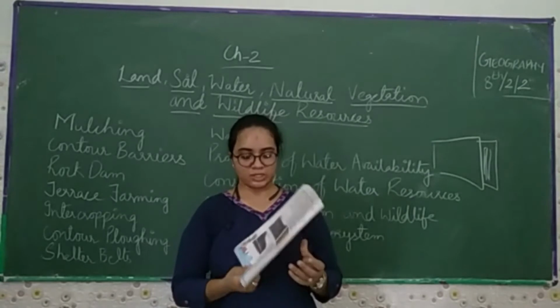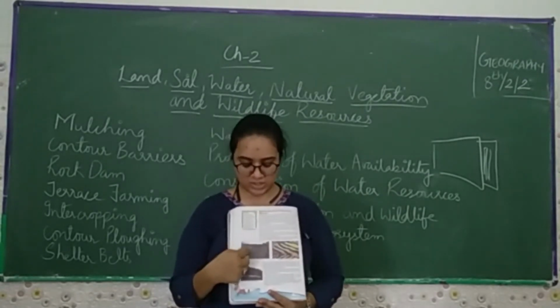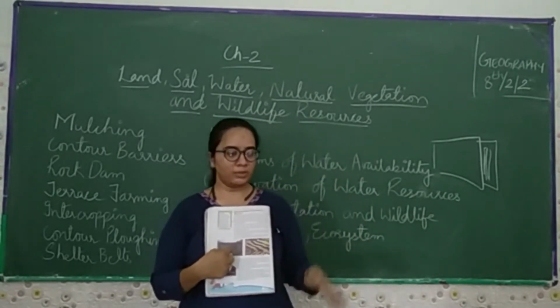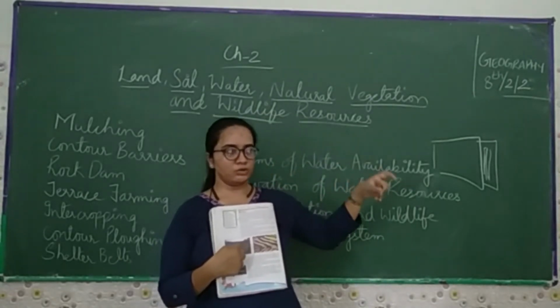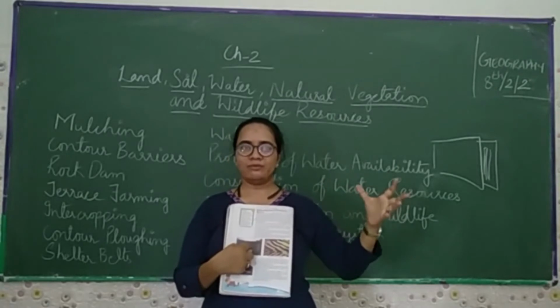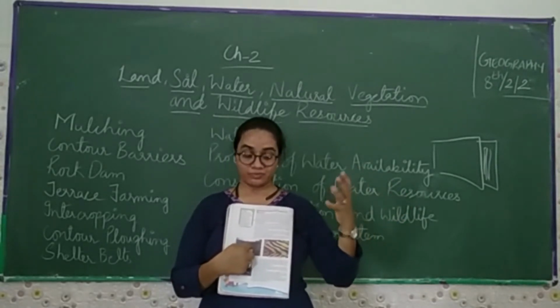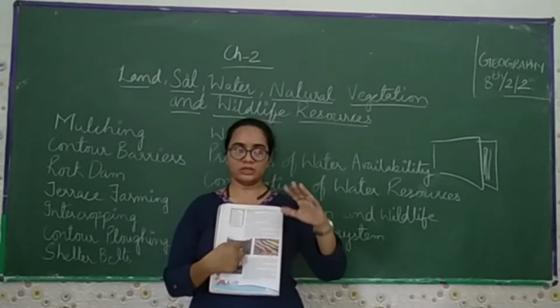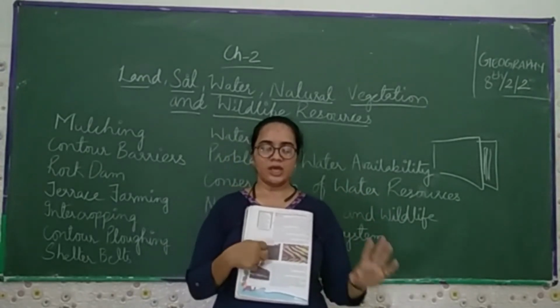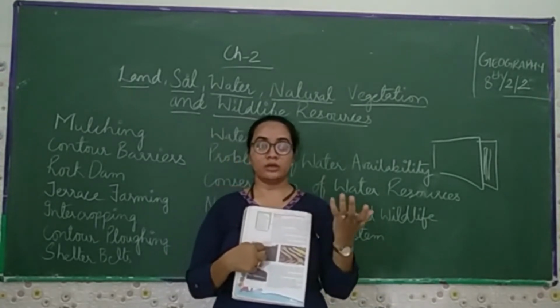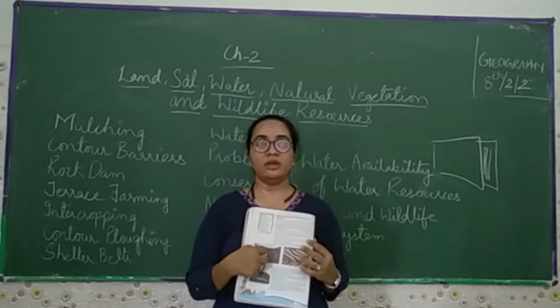So you can see this terrace farming in figure 2.5. If you go to any hill station, you will find terrace farming. It's a kind of terrace where they make a barrier with stones, so when the water comes, soil erosion can't happen. The soil will remain at that particular place. They can do agriculture and get a good amount of crops, or a good kind of crops.